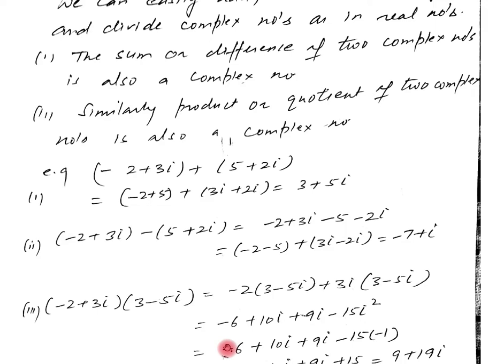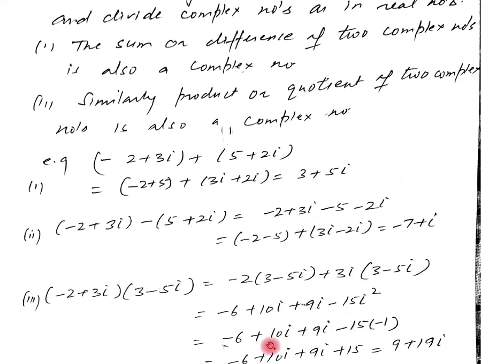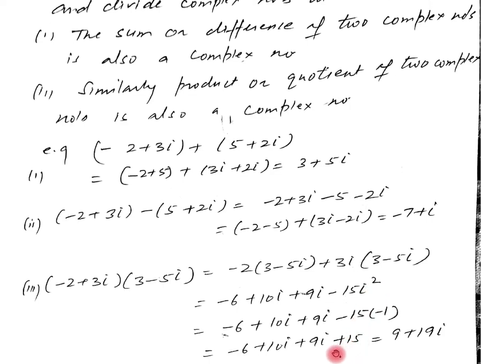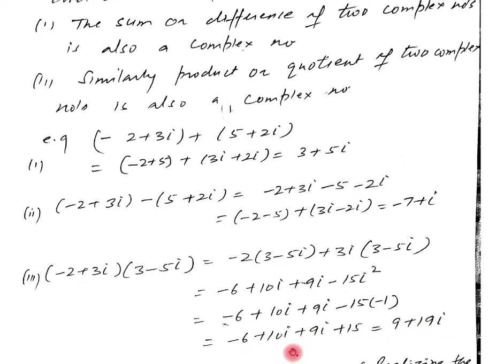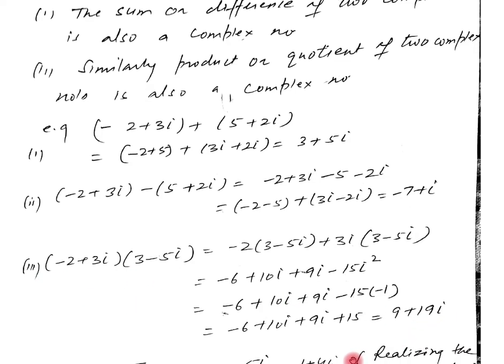Now just simplifying, we get minus 6 plus 10 iota plus 9 iota minus 15 iota square. Now putting this value, minus 6 plus 10 iota plus 9 iota, and again iota square is minus 1, it becomes plus 15. Simplifying, 15 minus 6 equals 9, so we get 9 plus 19 iota. The product of two complex numbers is a complex number.